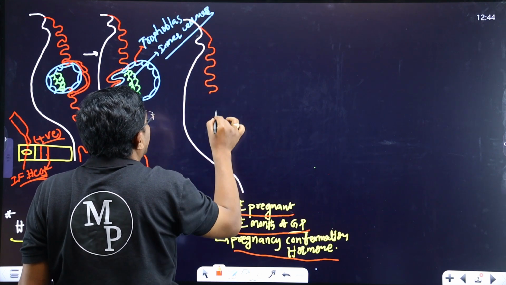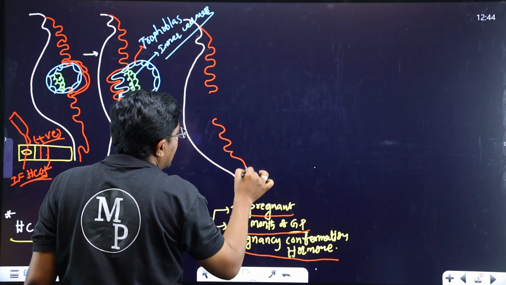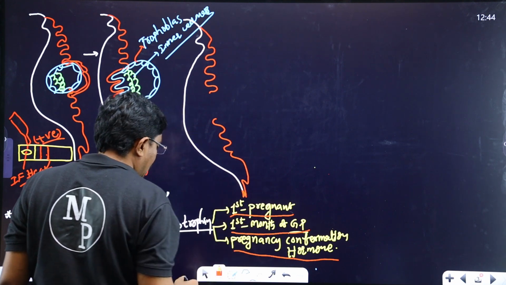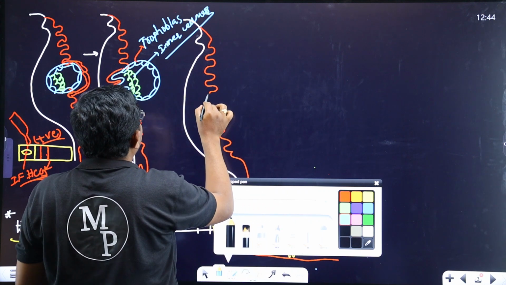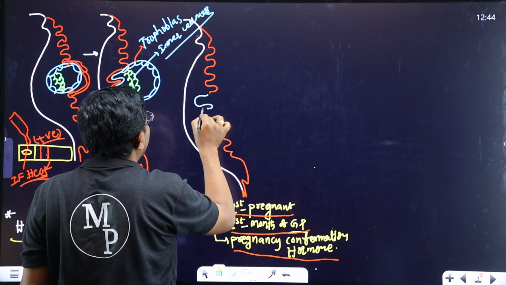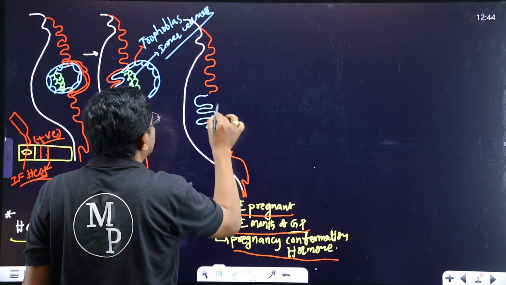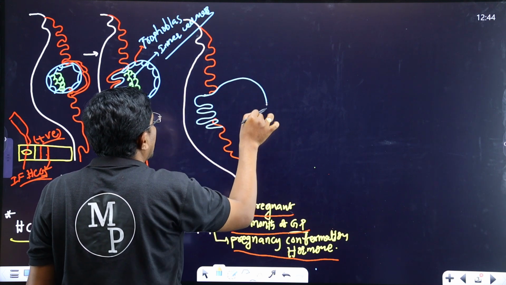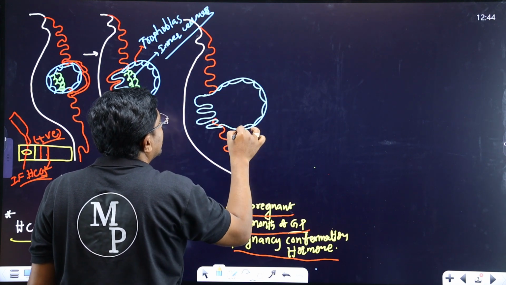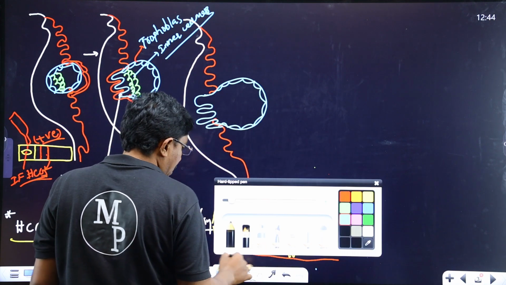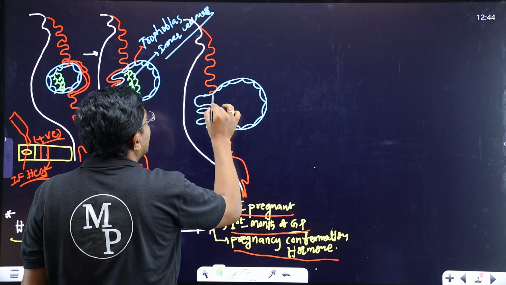Inside the inner cell mass, the delamination process occurs. As usual, the chorionic villi increase in size and concentration, and the embryo size also gradually increases. Here is the trophoblast, and here is the inner cell mass.